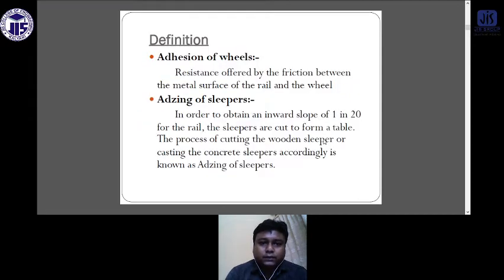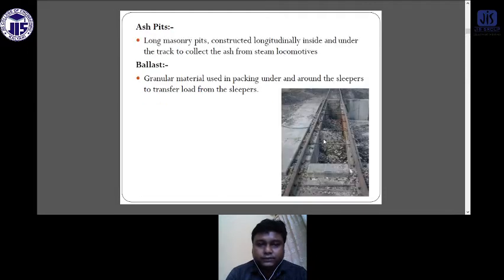So what is the adhesion of wheels? It is the resistance offered by the friction between the metal surface of the rail and the wheel, known as the adhesion of the wheel. What is edging of sleepers? In order to obtain an inward slope of 1 in 20 for rails, the sleepers are cut to form a table. The process of cutting the wooden sleeper or casting the concrete sleeper accordingly is known as the edging of sleepers.